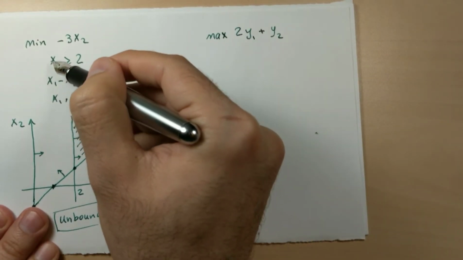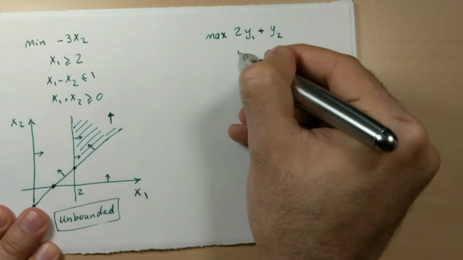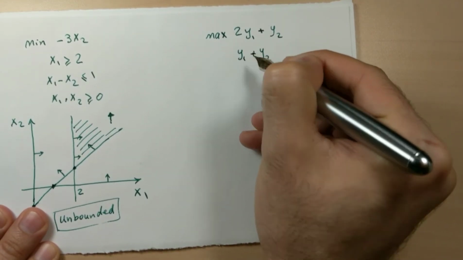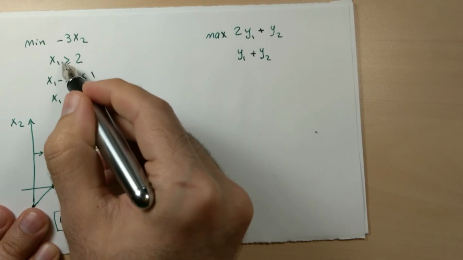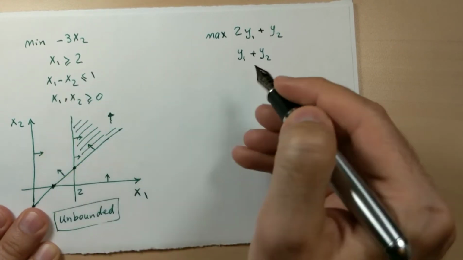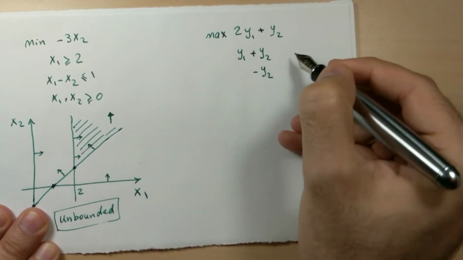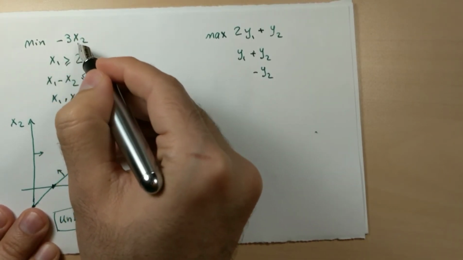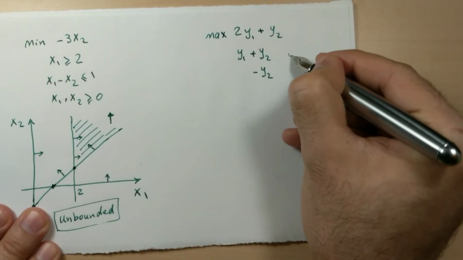The constraints, the first column coefficients, first row, 1, 1, y1 plus y2. The second constraint, 0, negative 1, so minus y2. The right hand side will be the coefficients of the objective function in the primal, 0, negative 3.